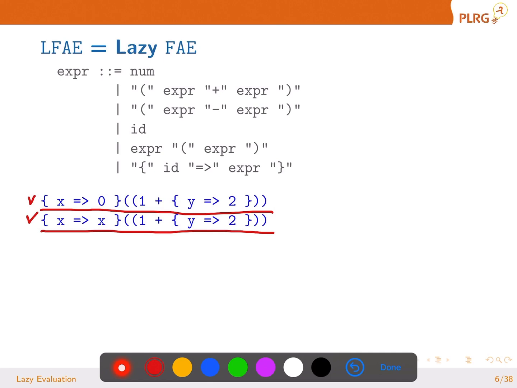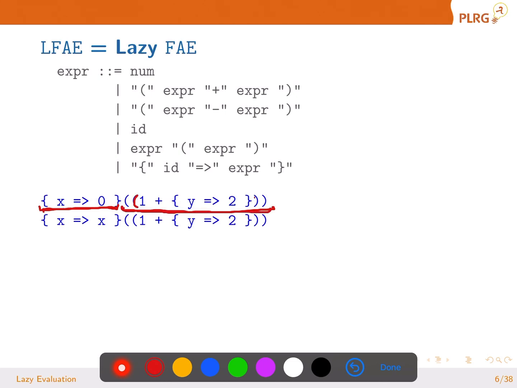In FAE, let's see. What are they? They are function calls, right? This is one sub-expression. This is another sub-expression. And then what? This is a function expression. When you evaluate a function expression, you are going to get a closure V. When you evaluate this expression, what is that?